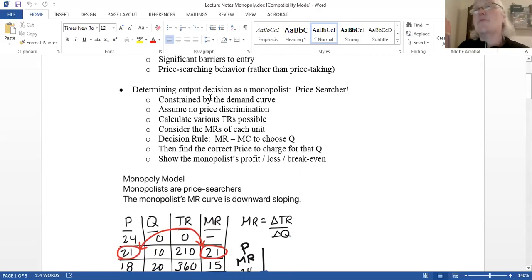So determining the output decision of a monopolist, they are price searchers. They're going to search across the demand curve, taking into account elasticities even, right? They're going to find the best price to charge. We're going to initially assume that there's no price discrimination. Later, I'm going to leave that up to your chapter, they talk about price discrimination. And what that means is if the firm can distinguish between groups of consumers, they can discriminate. They can charge different groups different prices.